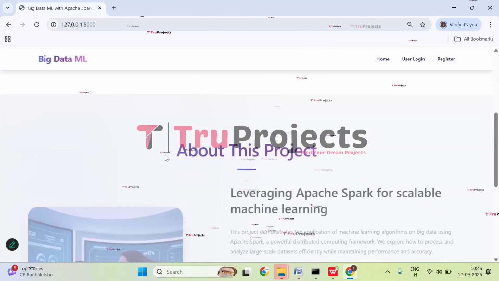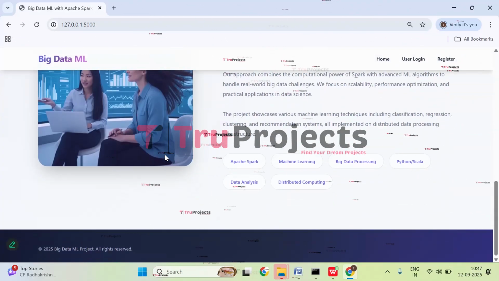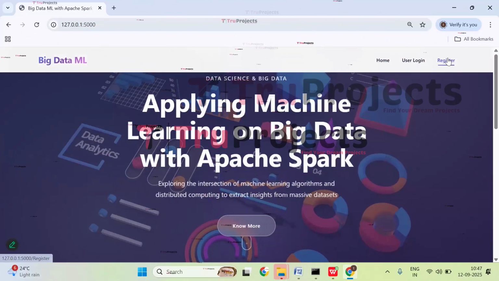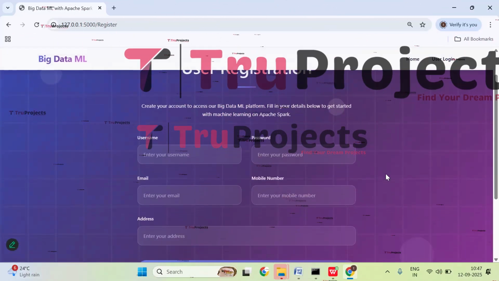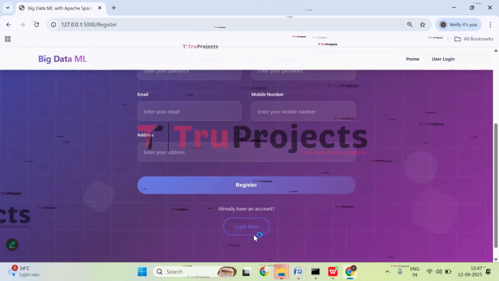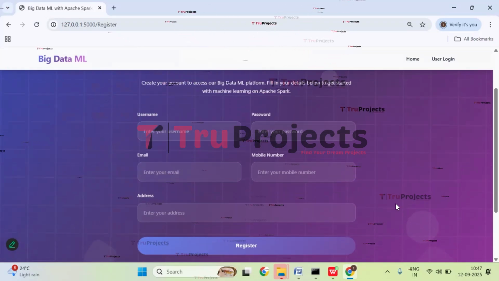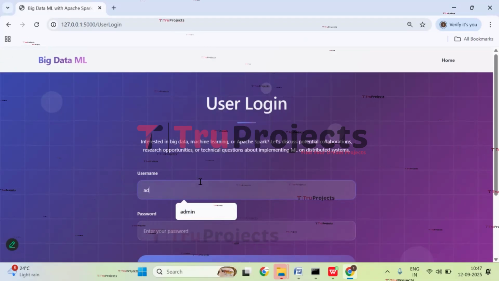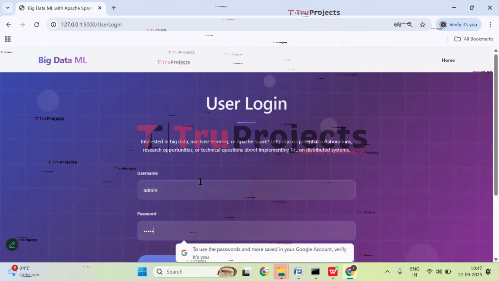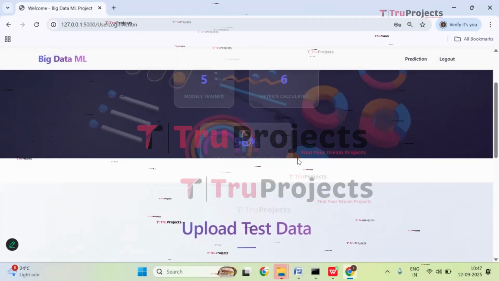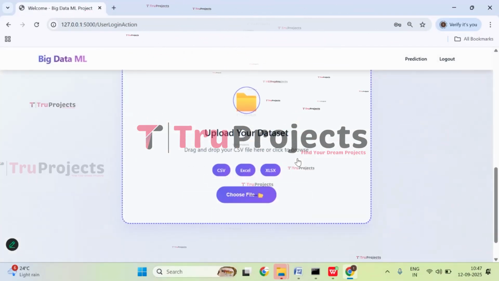So this is the web page of the project, which is developed using the Flask framework. Come up and click on register. If you have not registered, first get registered and then click on sign in, that is the login here button. I have already registered, so I'll directly click on the login here link. Give your username and the password and now click on login. We have logged in successfully and been redirected to the prediction page of the project.